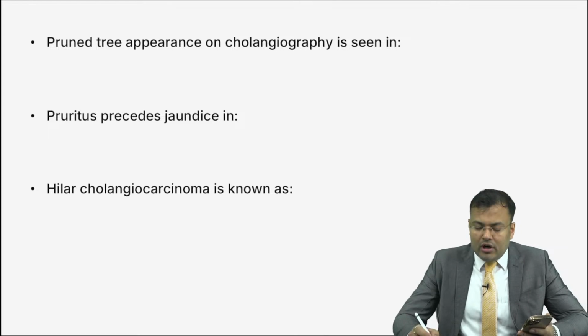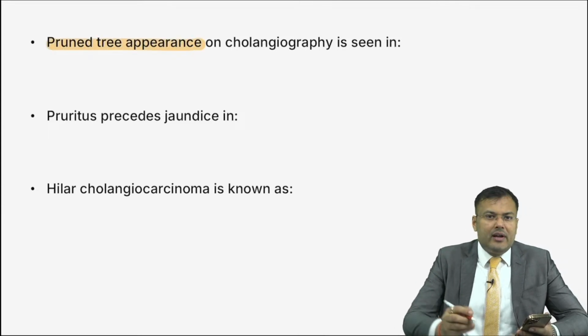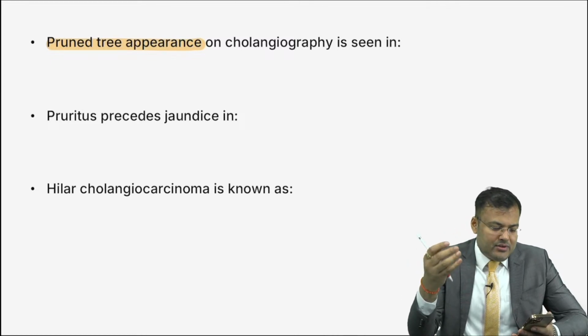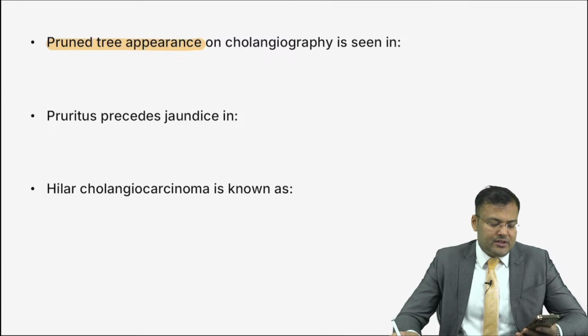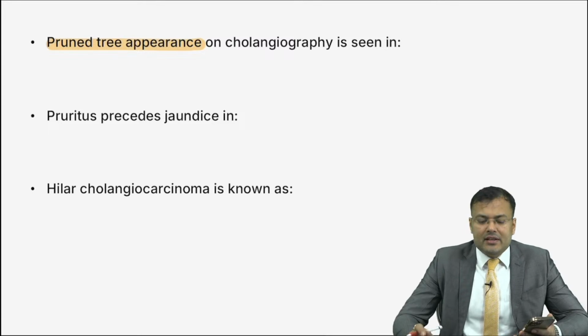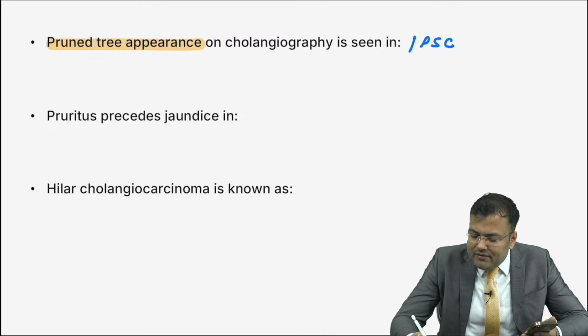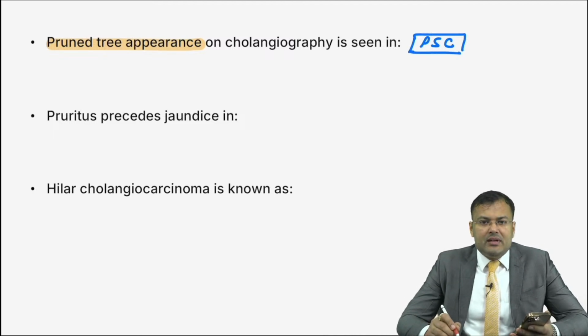Pruned tree appearance on cholangiography. This is a very important question, guys. Pruned tree appearance. It seems that there is peripheral pruning, selective destruction of terminal intrahepatic branch. It is seen in which condition? Very good. This is seen in primary sclerosing cholangitis. What is the problem here? There is selective destruction of terminal intrahepatic branch.